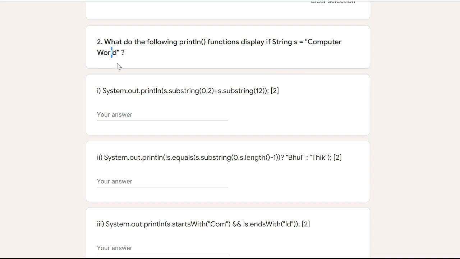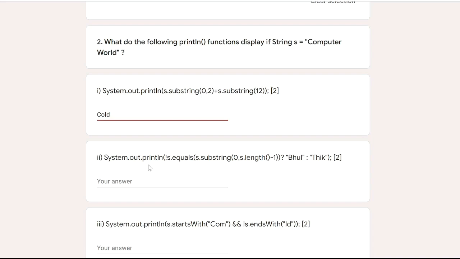L's index is 12. So from L till last means LD. This plus will be used here as the concatenation operator. CO plus LD, so the answer is COLD. Many of you have written c in small letter, so you will not get full marks, you will get half marks. That means only 1, because output means you have to write the exact output.